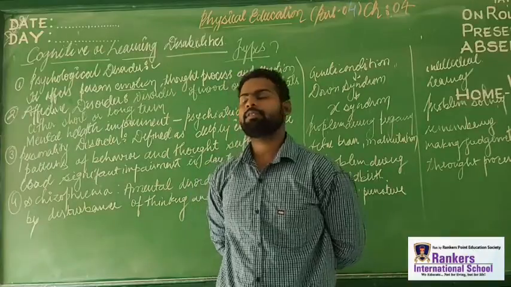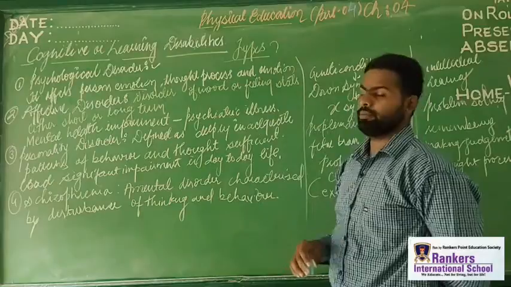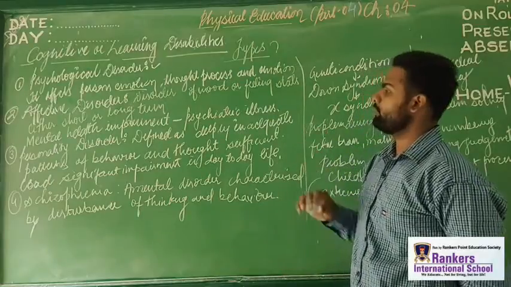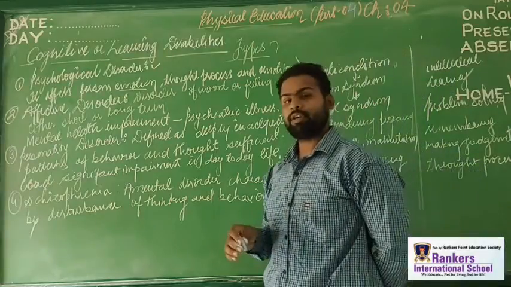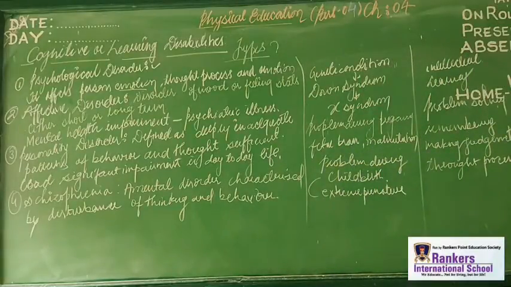Okay, it means this affective disorder depends on mood or feeling, the state of feeling. It can be for a short term or for a long term. So this kind of problem can be for a short period of time, and maybe for a long period of time.